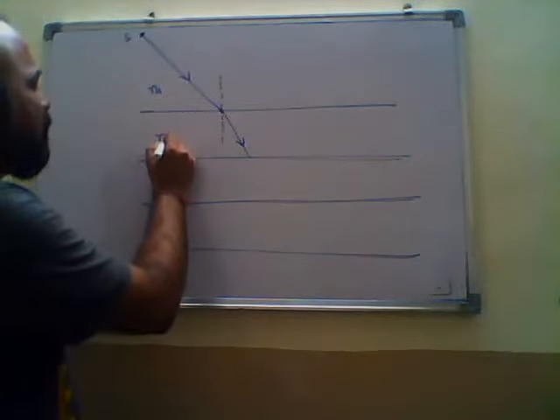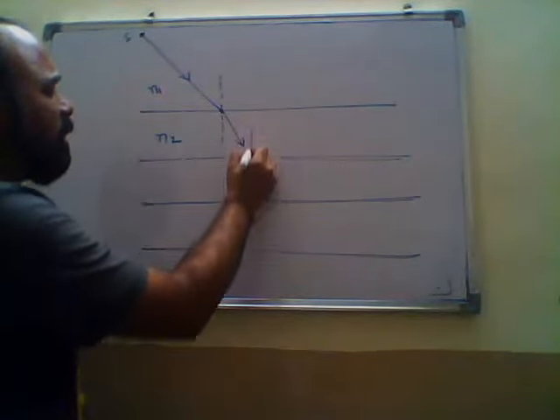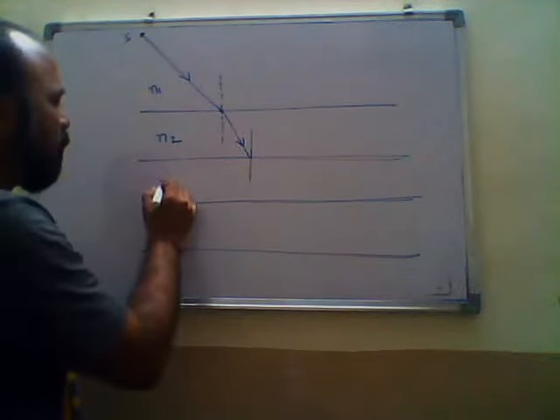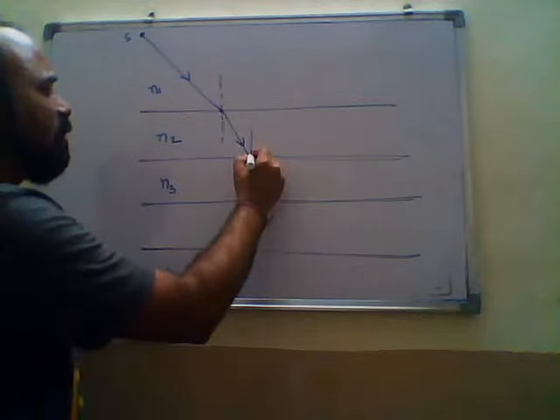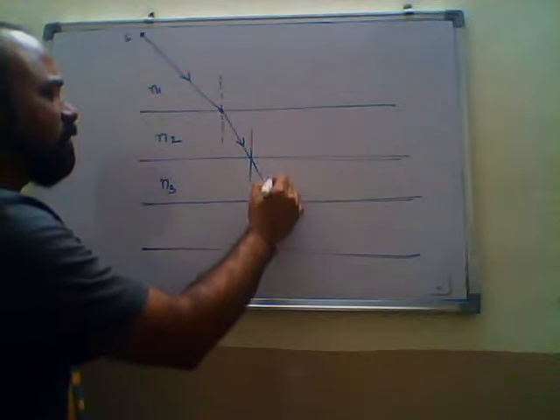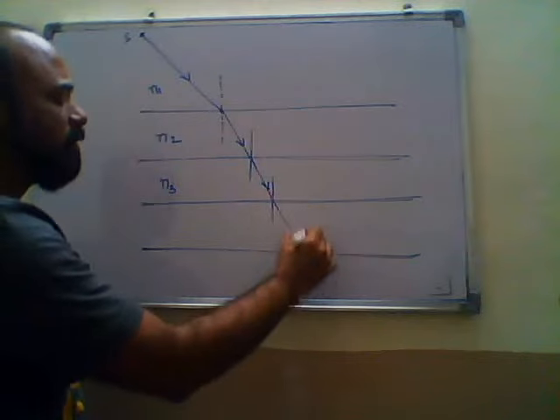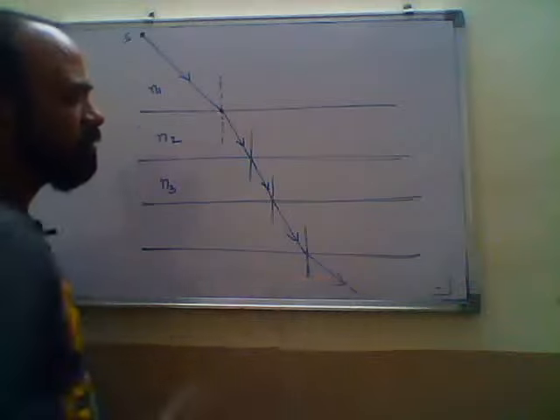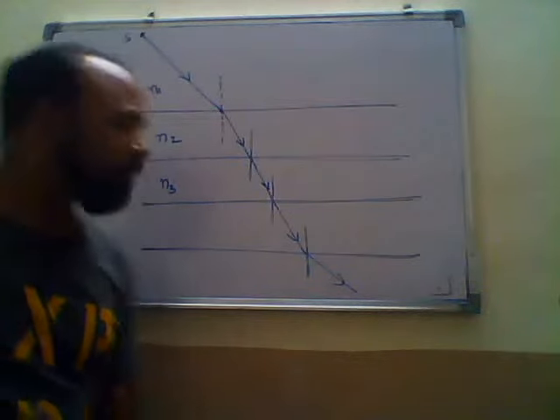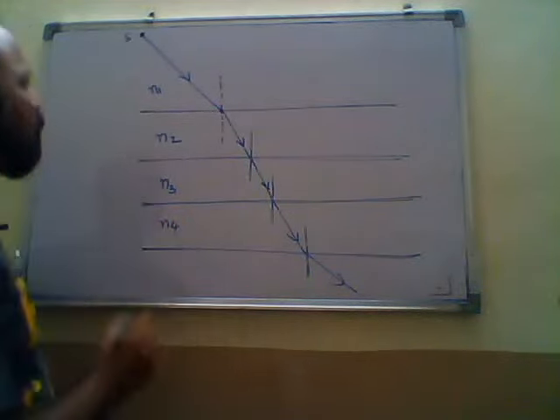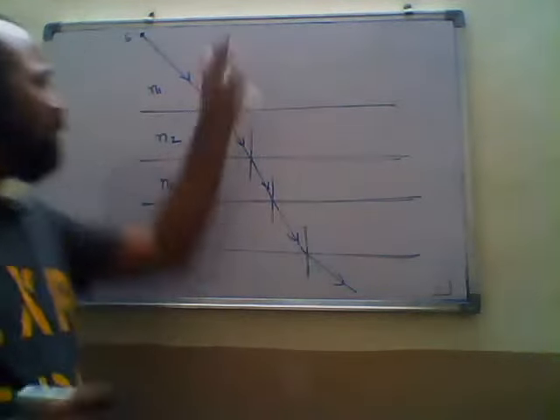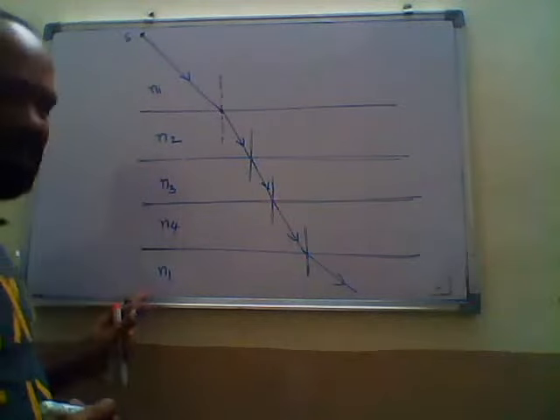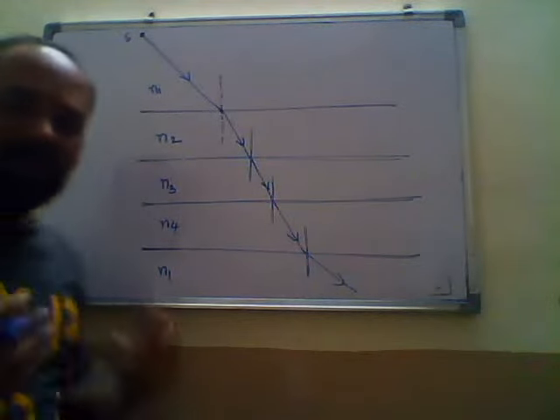The second medium has refractive index N2, and again it suffers refraction here. This is one more normal. This is N3. Again it suffers refraction. You draw one more normal, and again it suffers refraction. Finally it will go like this. Now how many mediums do we have? This is N4. Suppose the first medium and the last medium are homogeneous mediums, meaning N1 and this N5 are the same medium.